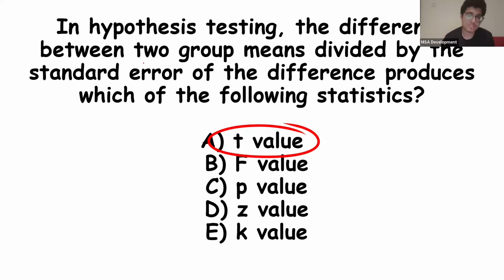So once again, when we're doing t-tests, we don't know the population standard deviation. We know only the standard deviation of the sample, which we use to extrapolate the SEM. So the standard error of the mean is from the sample, and it gives us the following statistic, which is the t-value. Tamam? Hope that makes sense.